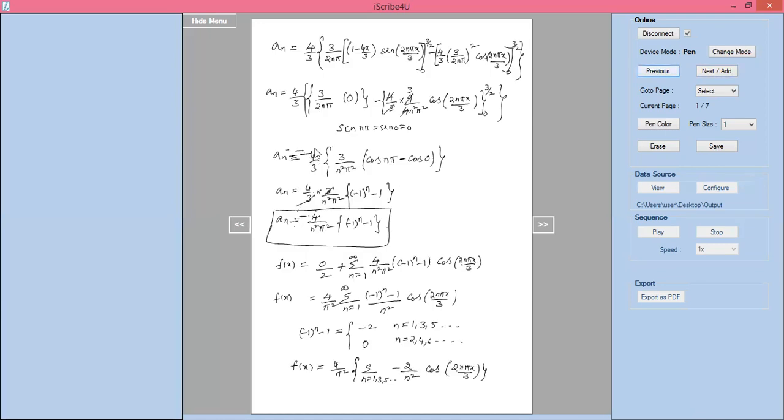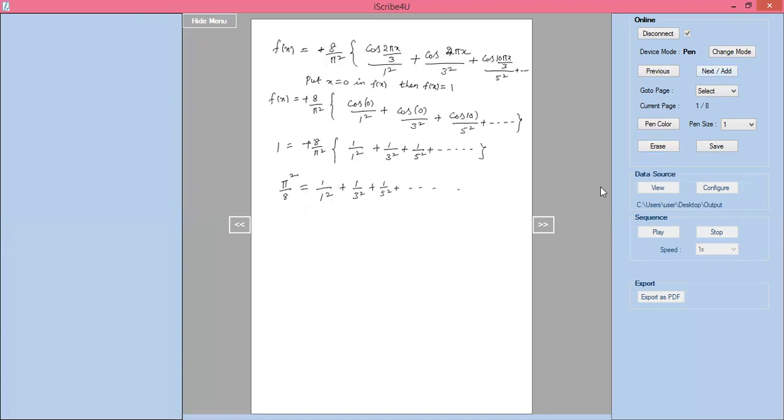Just made that correction, so it will come in the same form only. Here I missed out that minus, because of that it was coming in that way. So finally you will get, the required result should be this only. So here also minus 4 by 3 you will get. So which is the required solution for the given problem. Pi square by 8 equal to 1 by 1 square plus 1 by 3 square plus 1 by 5 square. So we come to know how to simplify that arbitrary interval problems.